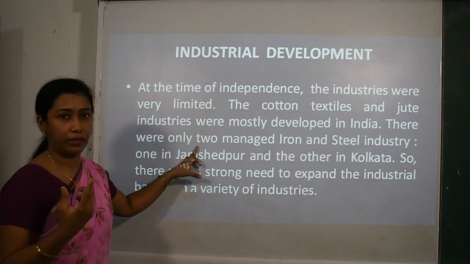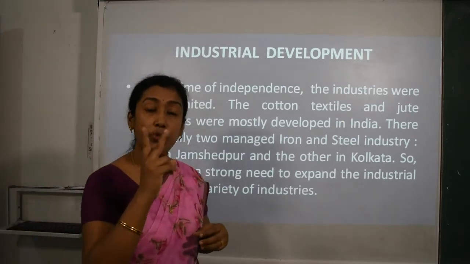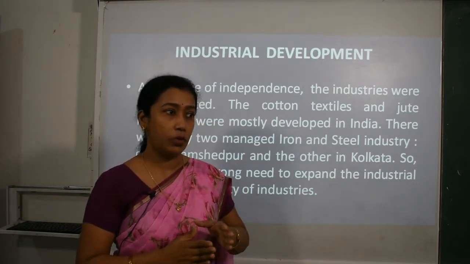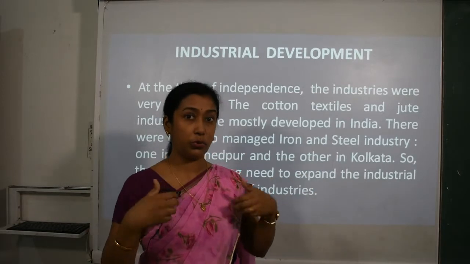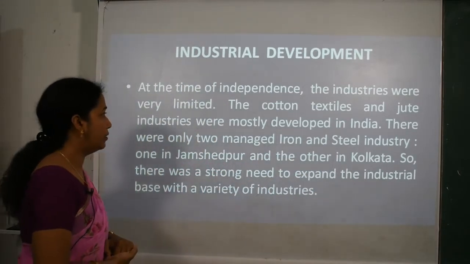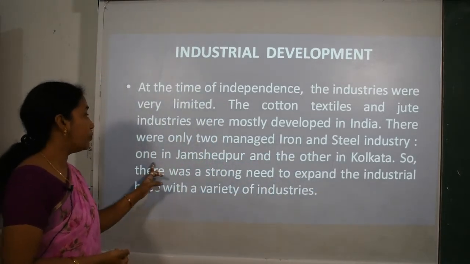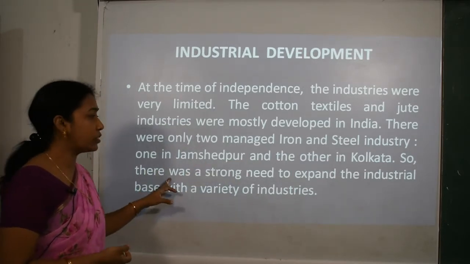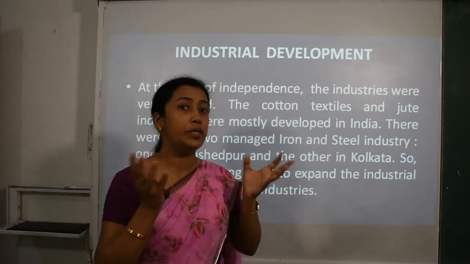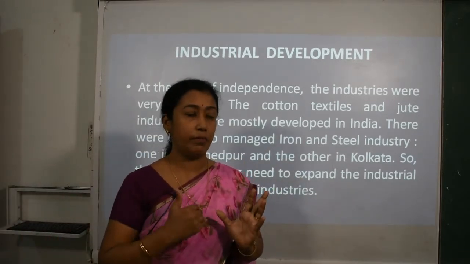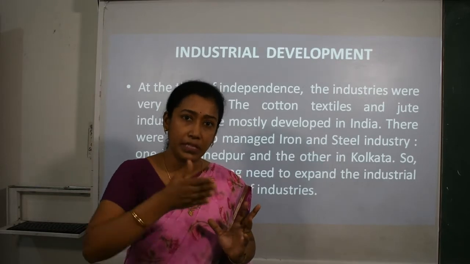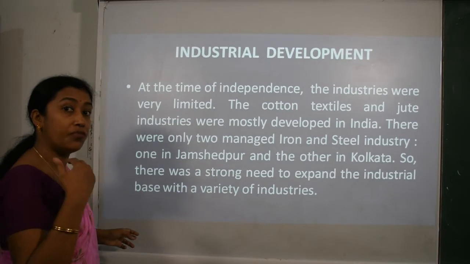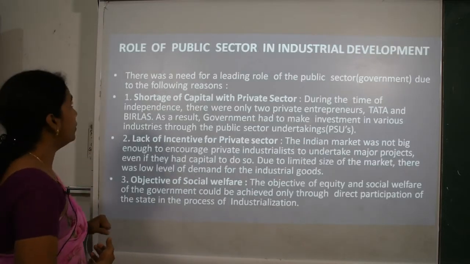There were only two large scale industries available, that is iron and steel industries, and it was basically the Tatas and Birlas who took the initiative of starting them, one in Jamshedpur and the other in Kolkata. So there was a strong need to expand the variety of industries where we could manufacture different kinds of consumer goods besides iron and steel. There was a high need of more and more industries in the country.